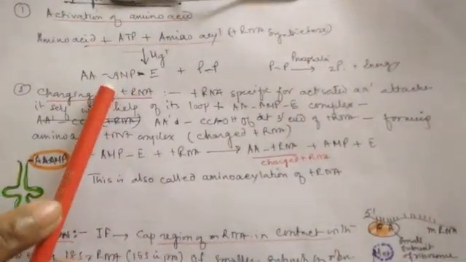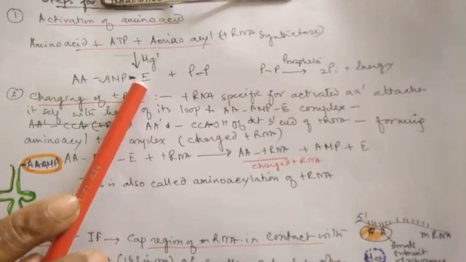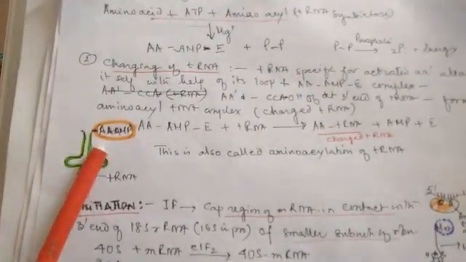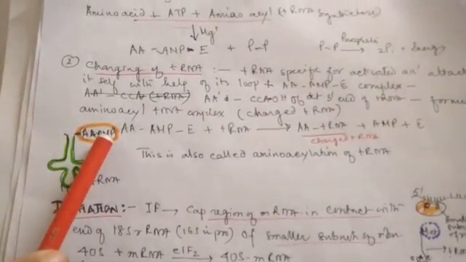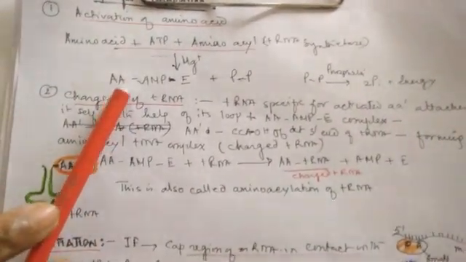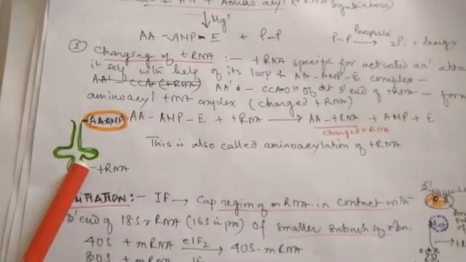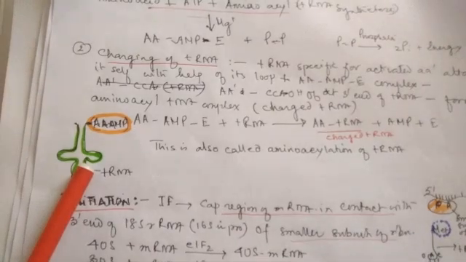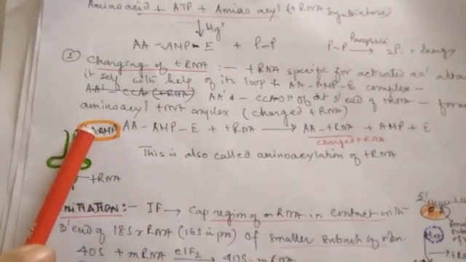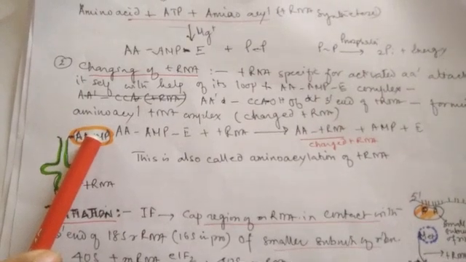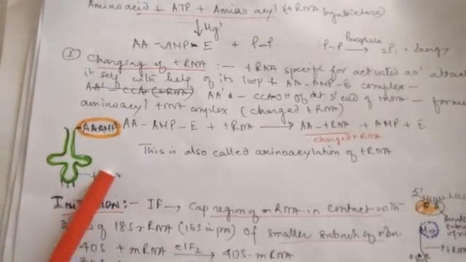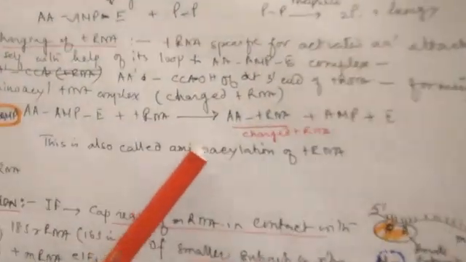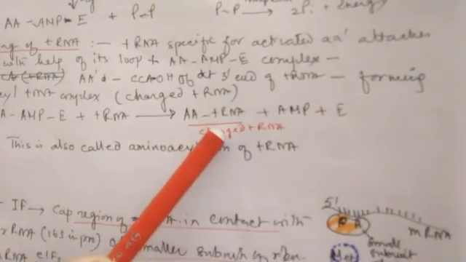Now what happens? This amino acid adenylate enzyme complex will bind with the tRNA, and that will be a specific tRNA. For a particular amino acid, there will be a specific tRNA. The activated amino acid will bind with the specific tRNA, mainly at the 3' end of the tRNA, and it will produce a new complex called the amino acyl tRNA complex.